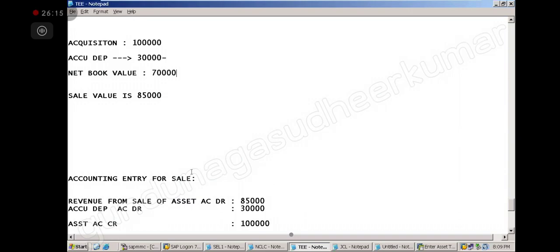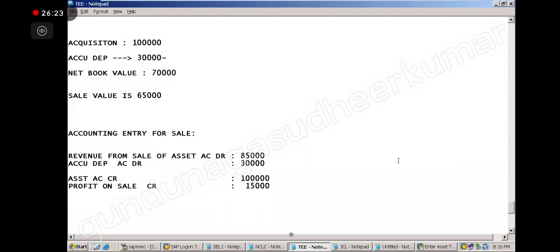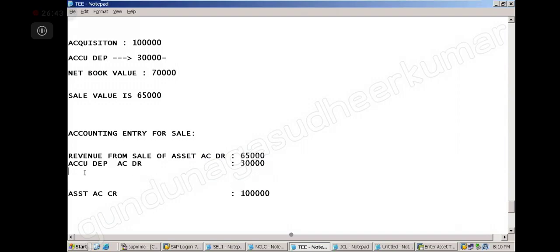If I sell this asset for 65,000, then it is a 5,000 loss. Loss on sale account, 5,000, is debited.